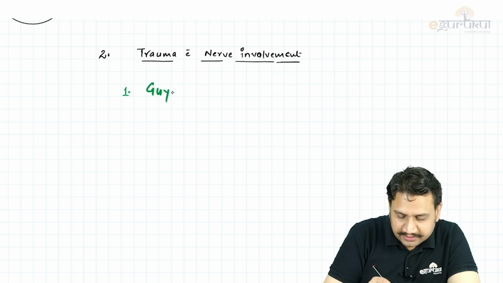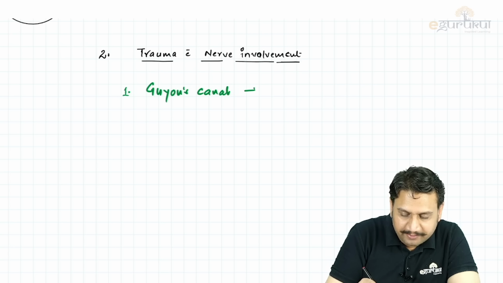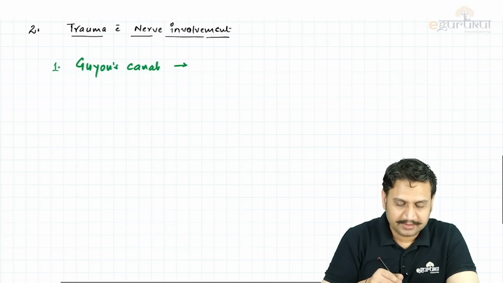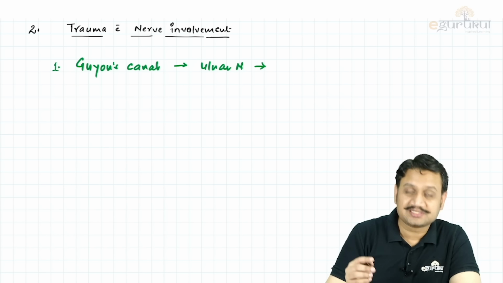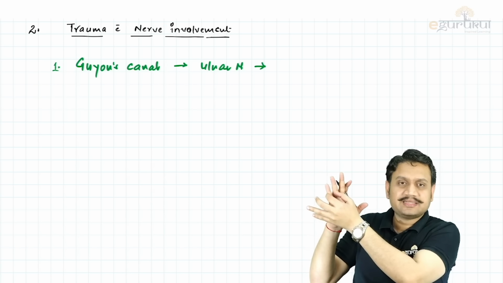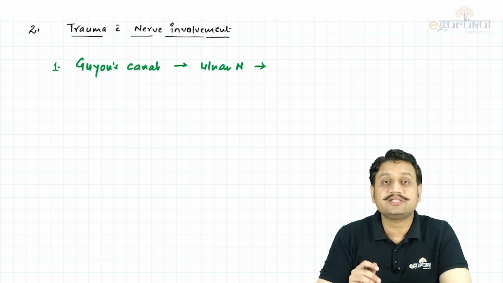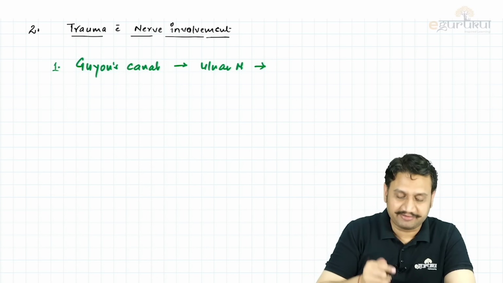Where is that located? The Guyon's canal. We know that it is between the pisiform and the hamate, the pisohamate ligament, right? So which is the nerve? Ulnar nerve. And you know that if the ulnar nerve is involved, what will be the presentation of the patient? Tingling or numbness around these two medial fingers, 1.5 fingers, right?